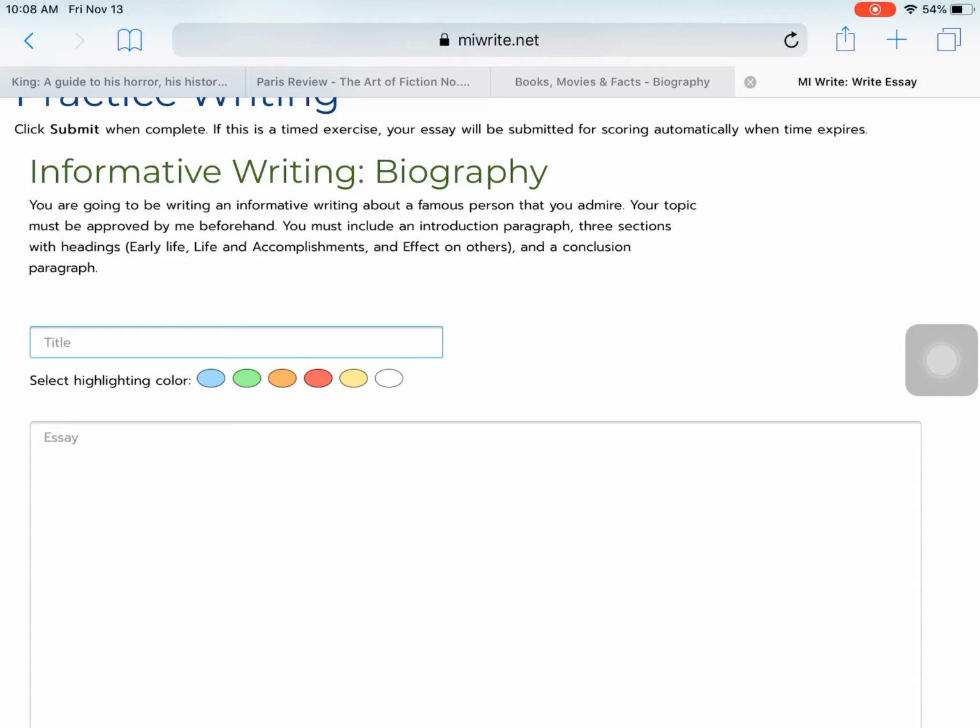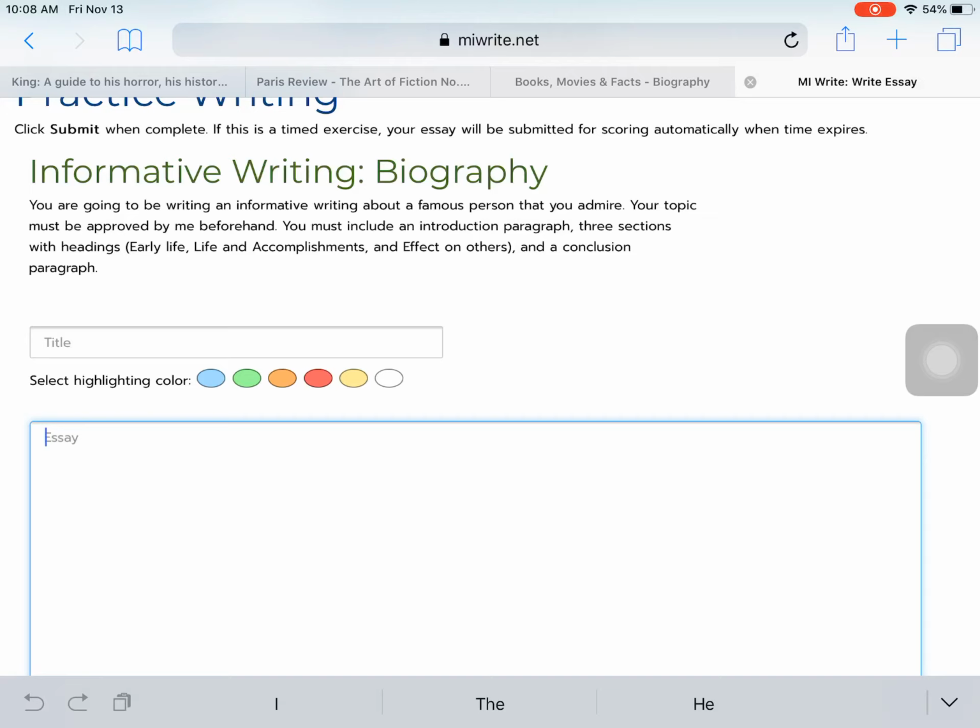Okay, so the first thing I want you to do is to go ahead and add in those headings. Now, when we are writing a heading, you need to make sure that the first letter is capitalized of all of the big words. So early life, we're going to leave some space because that's where we're going to type our paragraph. Life, and then words like and don't have to be capitalized, but life and accomplishments, and leave some space, and then effect on others.